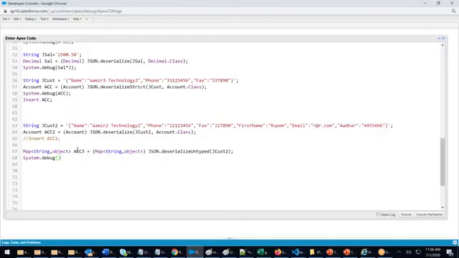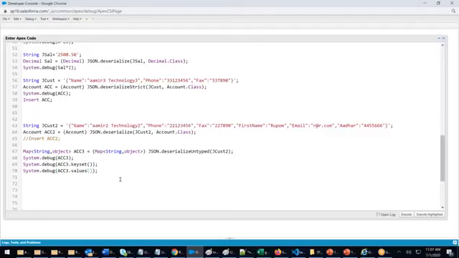Debug what? Debug ACC3. The system will give you key value pairs. Then I say system.debug ACC3.keyset. Keyset will give me the keys. Next, ACC3.values. This will give me the values.